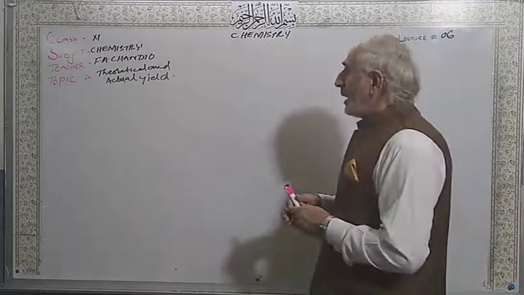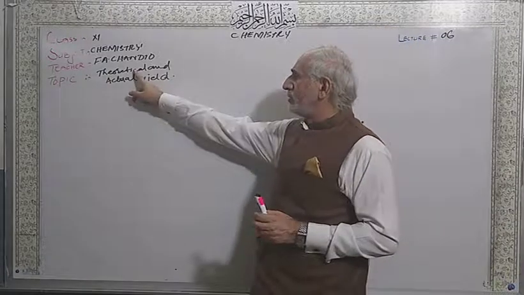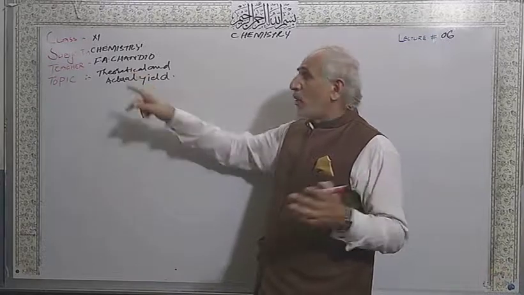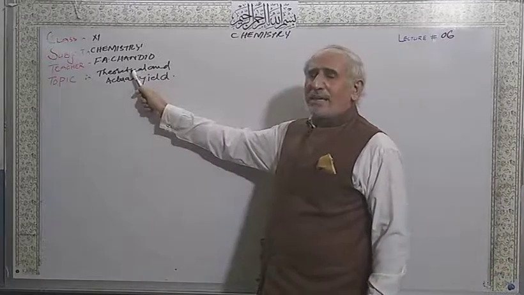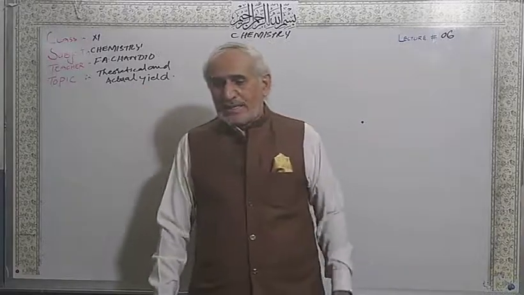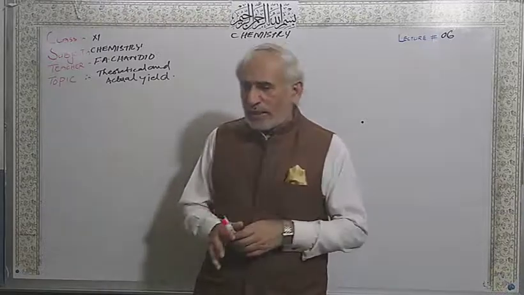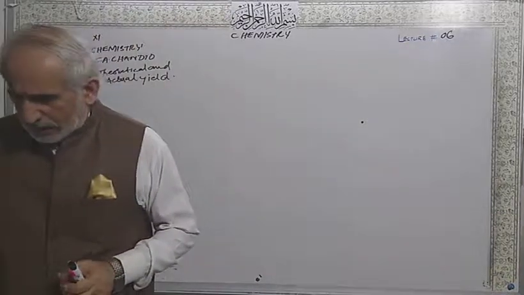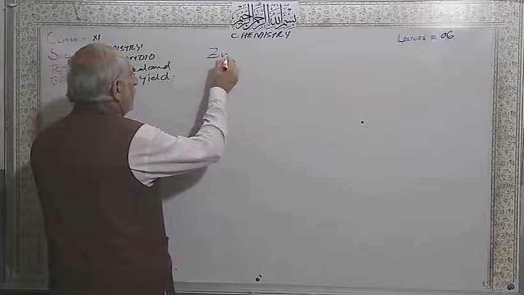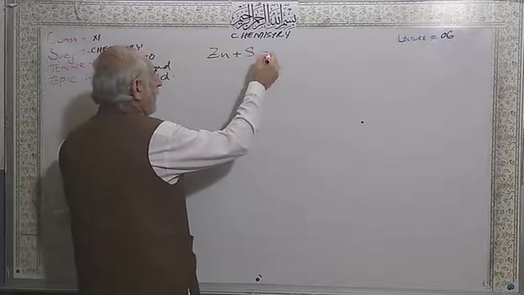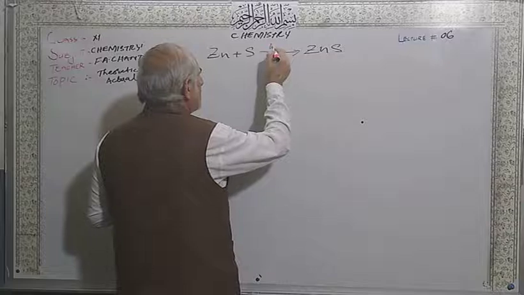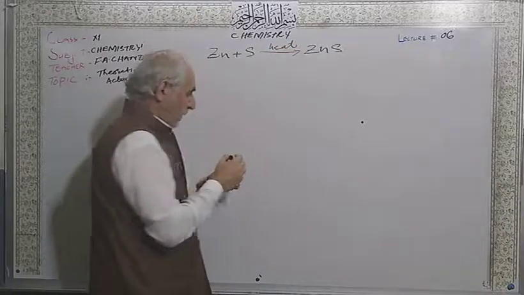Students, this question will be asked in the examination. Theoretical yield is greater than the actual yield. Same equation, suppose I have the equation here: zinc plus sulfur to form zinc sulfide.